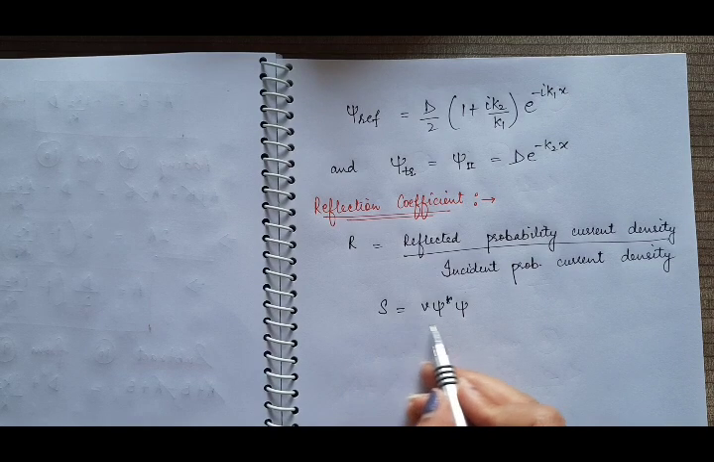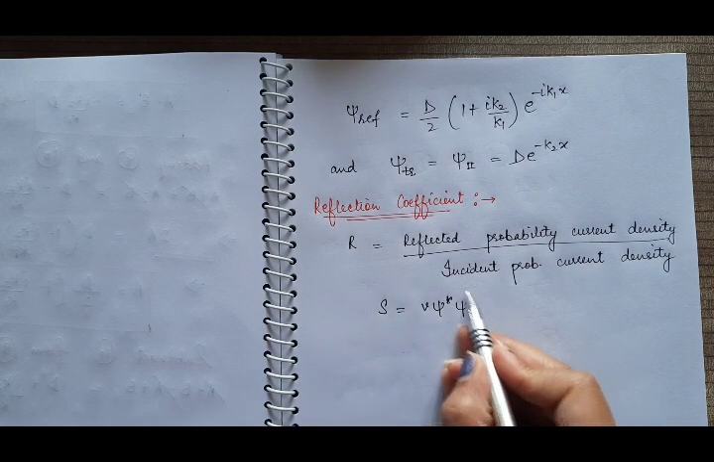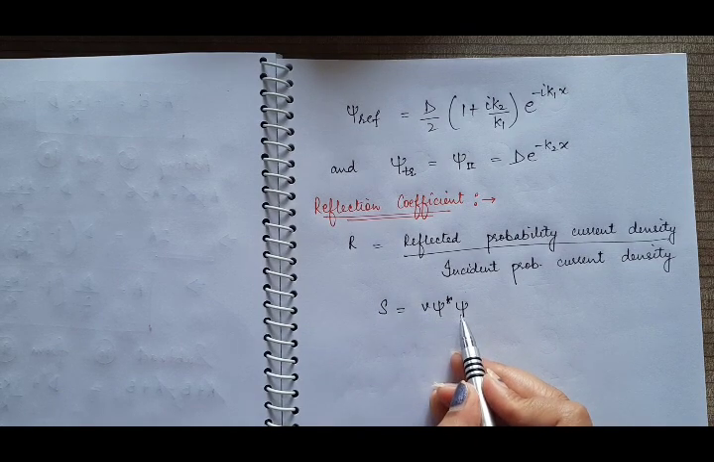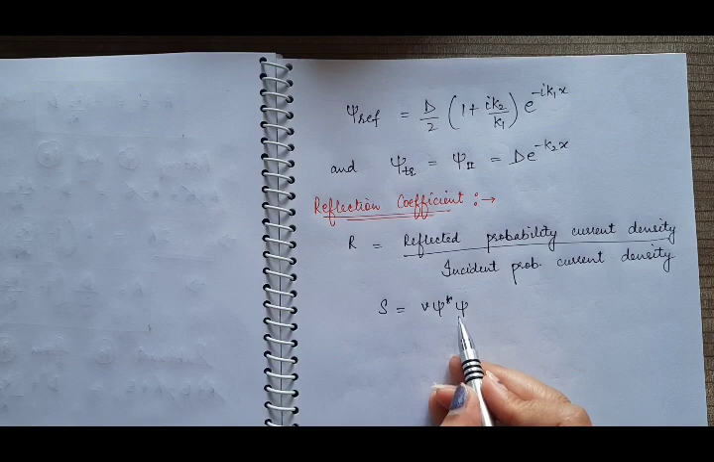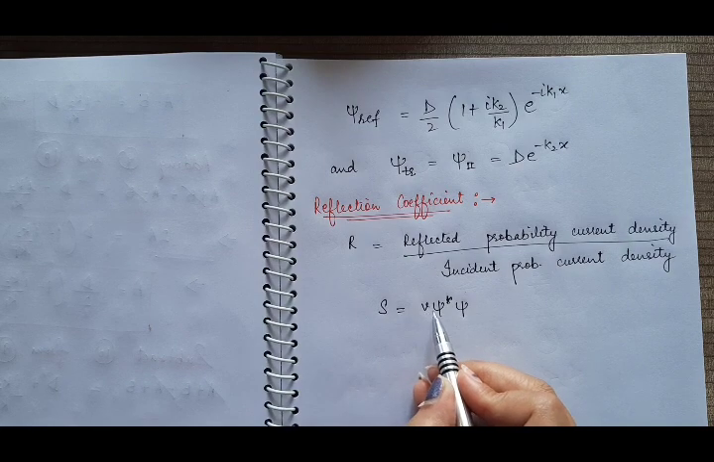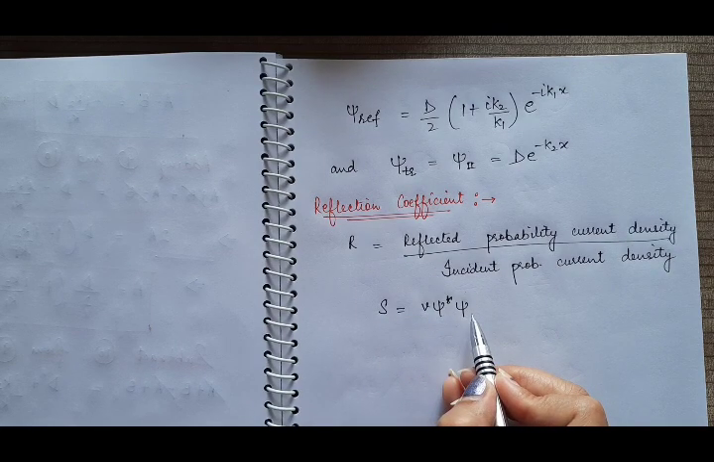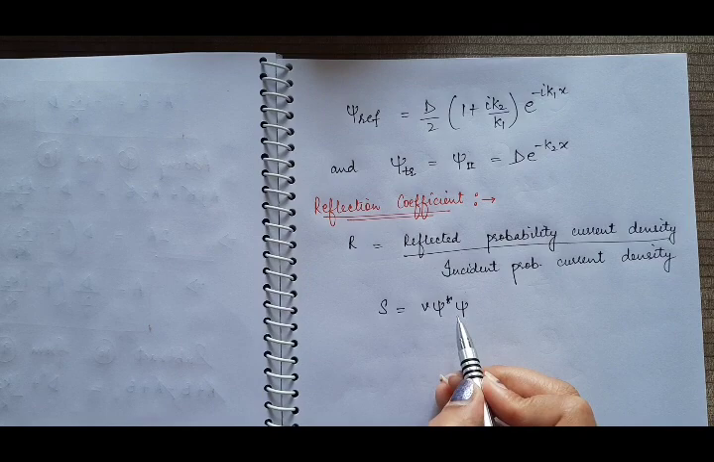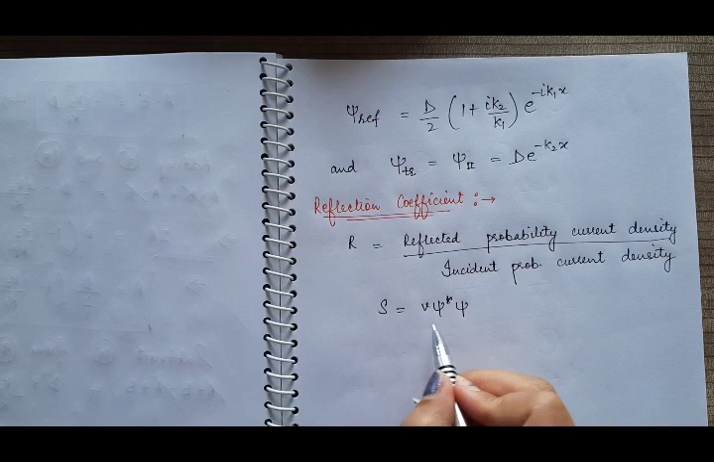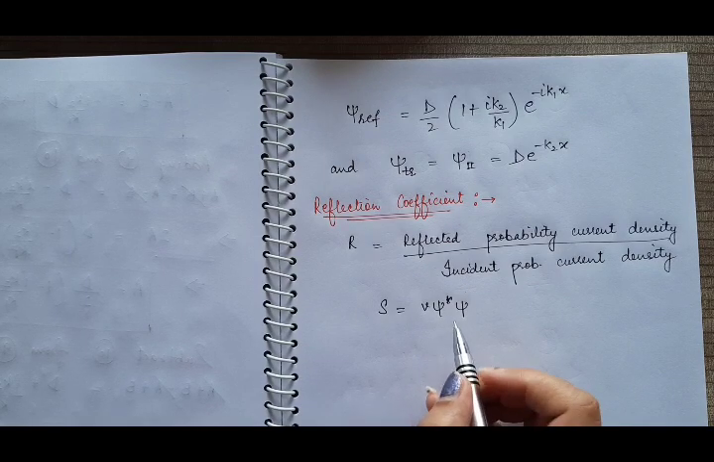Okay, I have not proven this V psi star psi, so I will provide the notes on how this probability current density comes out to be equal to V into psi star psi. We will discuss this in our next lecture. That is not in your syllabus, but this result is in your syllabus.